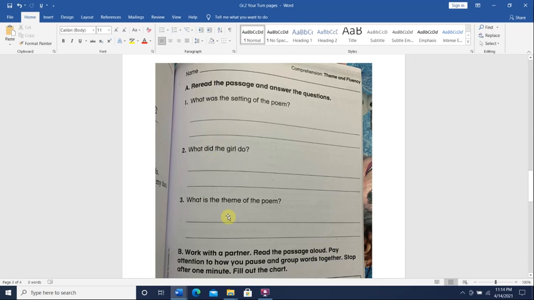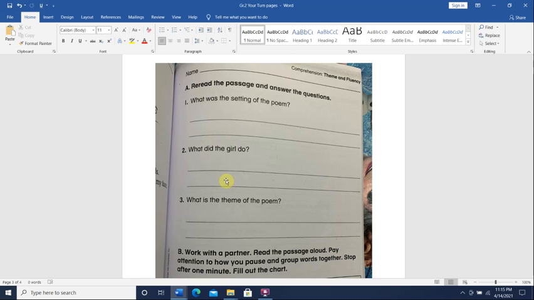What is the theme of the poem? Remember the word theme? We took it before when we read the story about the beetle. Okay, and we said that the word theme means the message. What is the message of the poem? What is the poet trying to tell us? The poet is trying to tell us that she enjoys or has fun skating in the frozen pond. So the theme is the message that the poem or the story is giving us.